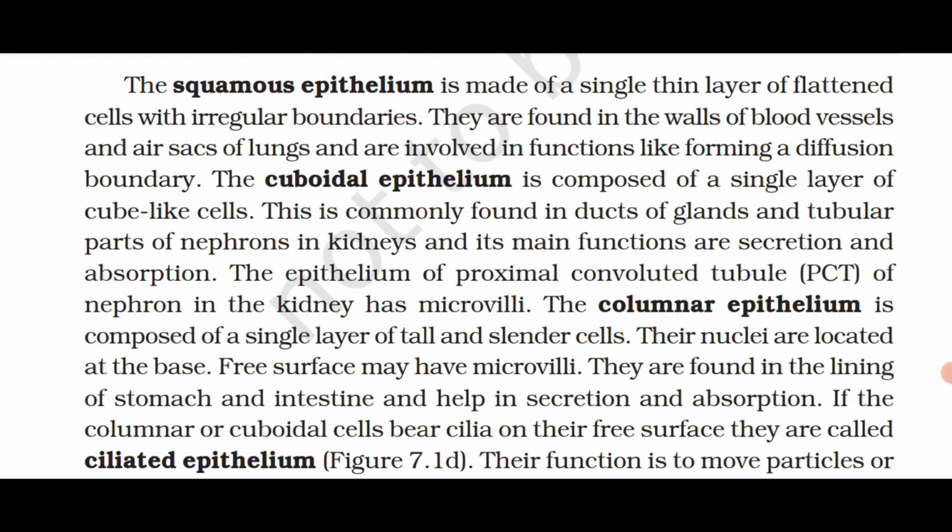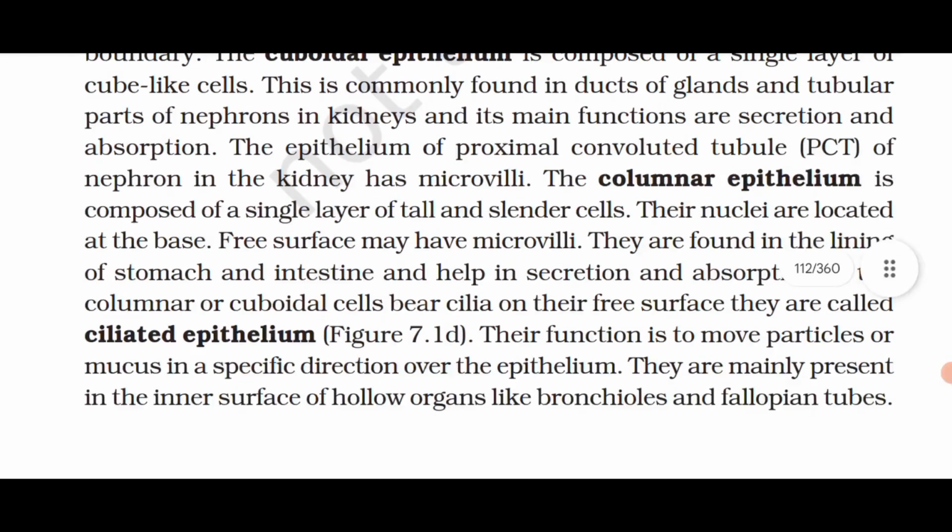If the cuboidal cells and columnar cells bear cilia on their free surface, they are called ciliated epithelium. Their function is to move particles or mucus in a specific direction over the epithelium. They are mainly present in the inner surface of hollow organs like bronchioles and fallopian tubes.